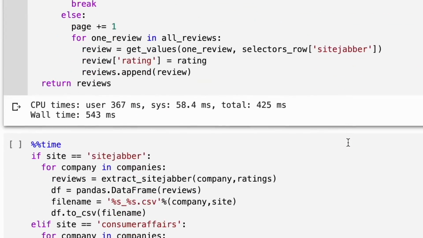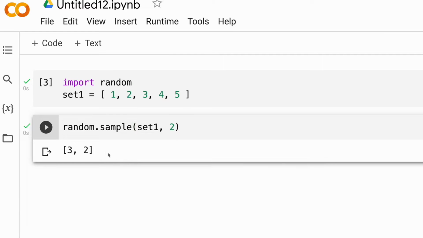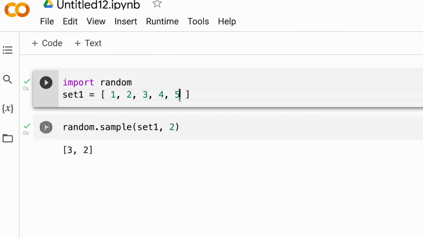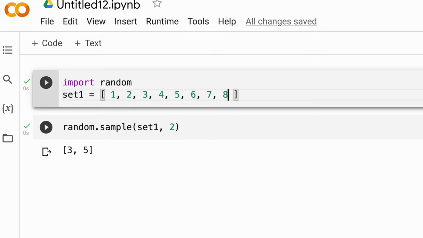First up, let's take a look at getting random data samples from a dataset. Let's use the following list. If we wanted to get a random selection of data from this list, we can use the sample function. We can create the list with this line, using the random sample function with this list with 2 random samples.